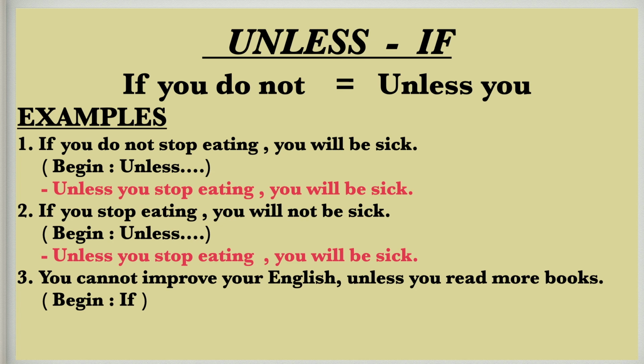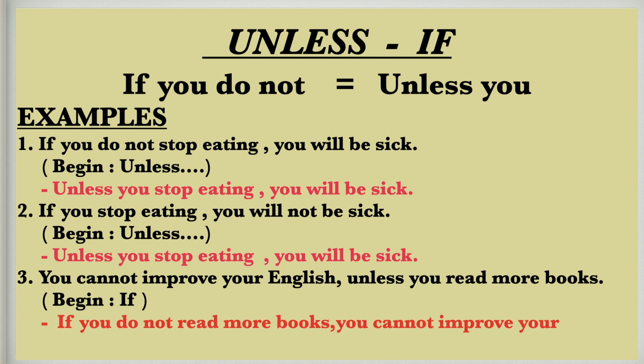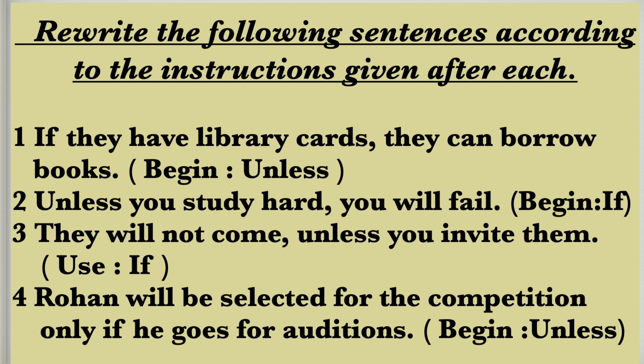So see the portion unless you read more books. So we will pick this portion and we will keep it in the beginning. The answer would be like if you do not read more books, comma, you cannot improve your English. So meaning again remains same. I believe all your doubts are removed. See the sentences displayed on the screen. Just give them a try to check if you have understood them well. So this is all about unless if sentences.